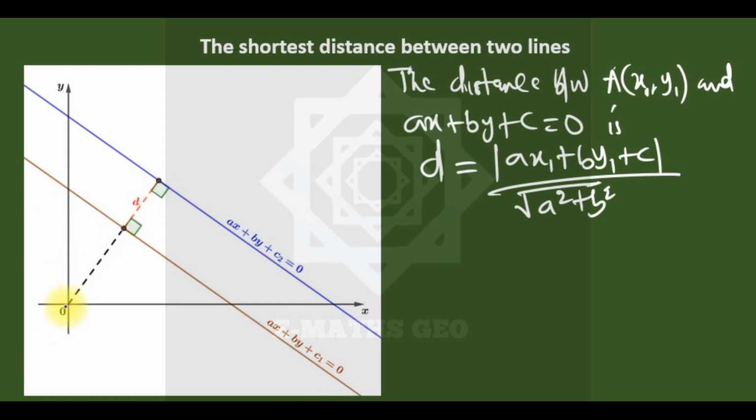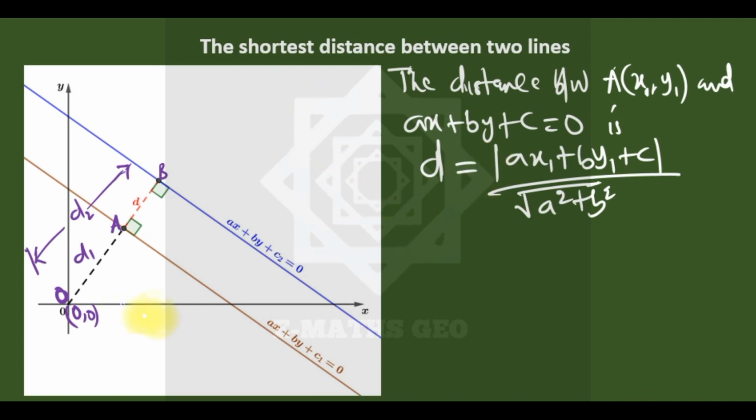So if we call this A, this is B, and this is O, with the coordinates 0, 0, that's the origin. So let's call it O. So if you call OA to be maybe D1 and OB to be D2, you can see that D is now the difference between D2 and D1.